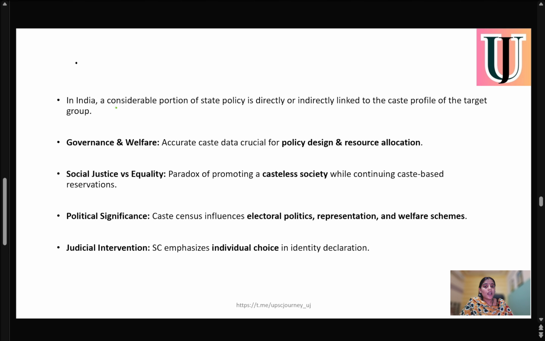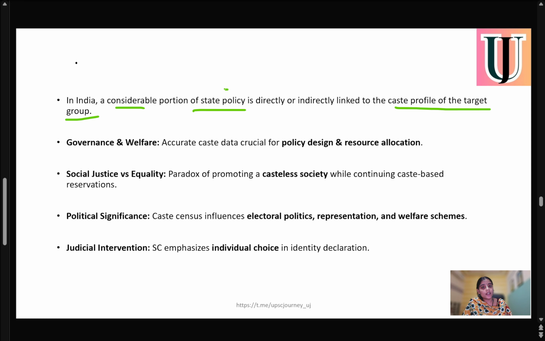In India, a considerable portion of state policy is directly or indirectly linked to the caste profile of the targeted groups. We all know that in India, policies are framed in such a way that welfare can be provided to the most marginalized sections: the underdeveloped scheduled castes, scheduled tribes, and other backward classes.